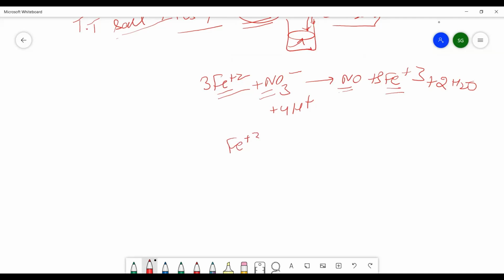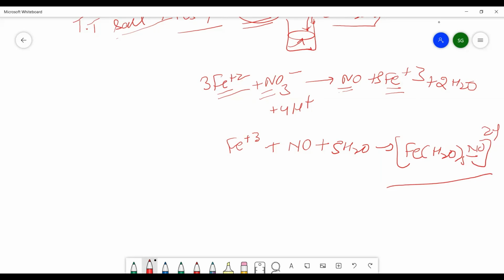Now this Fe+2 ion will react with NO, and there is a formation of such a complex which is brown in color, [Fe(H2O)5NO]2+. So this is the composition of the brown complex or brown ring. This question can be asked in the MCQ part: what is the composition of the brown ring for the detection of NO3 minus? So up to here, we have completed the oxides of nitrogen and HNO3. In lecture 6, we will continue with the chemistry of phosphorus.